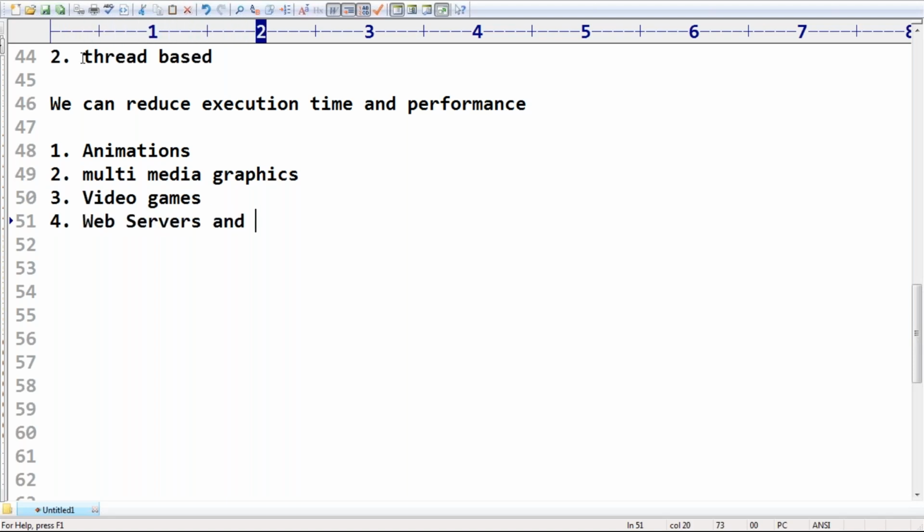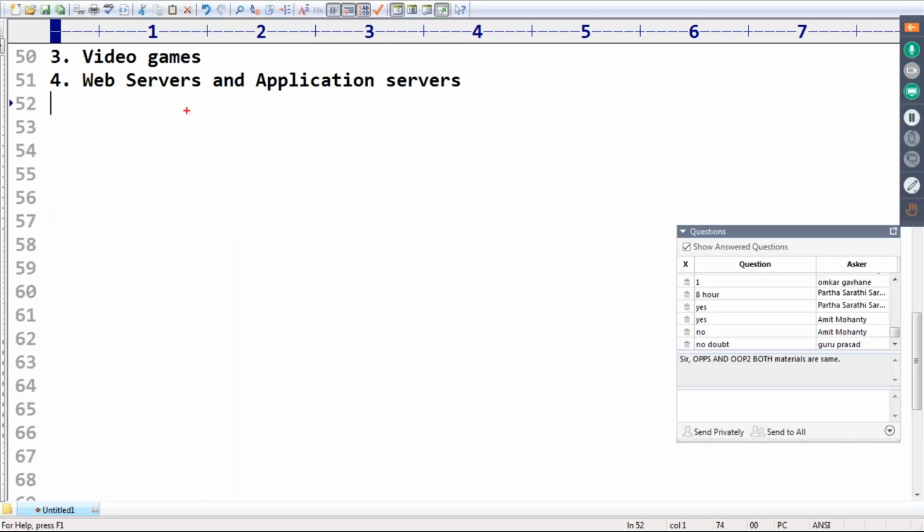Web servers and application servers, like Tomcat and WebLogic, there are several servers. All these servers' concept is implemented based on threads only. Remember that. The best example is the Gmail application.